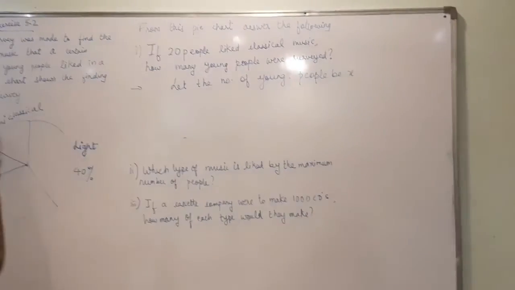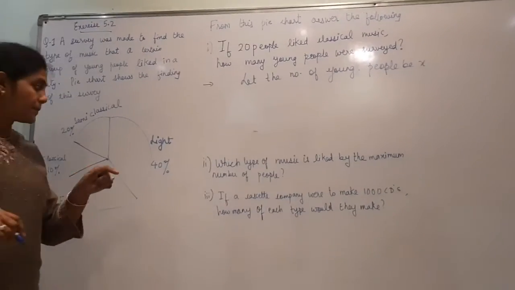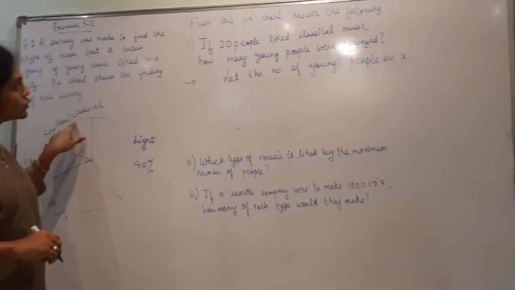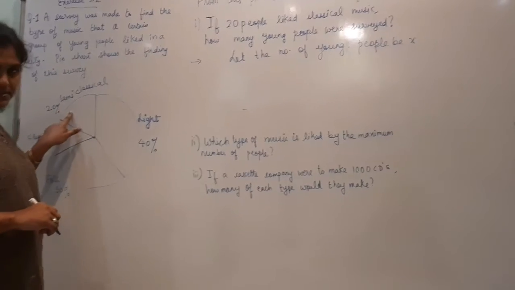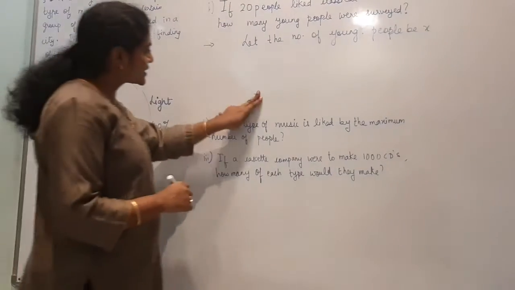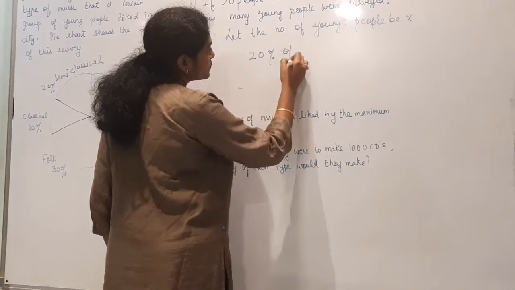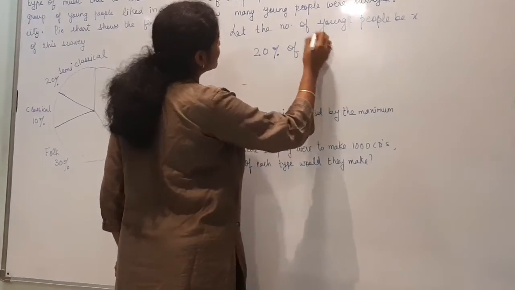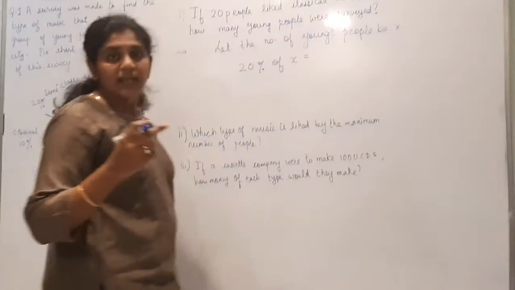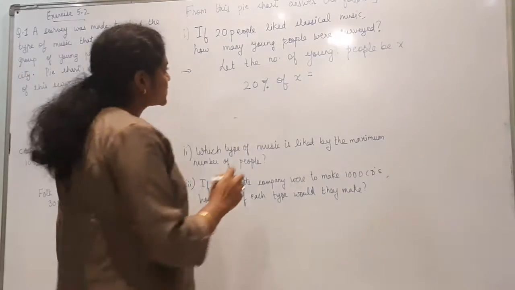Now you know how many percent of people were listening to semi-classical? 20%. So if I say 20% of the total, that is X, is equal to how many people were liking classical music? That is 20.